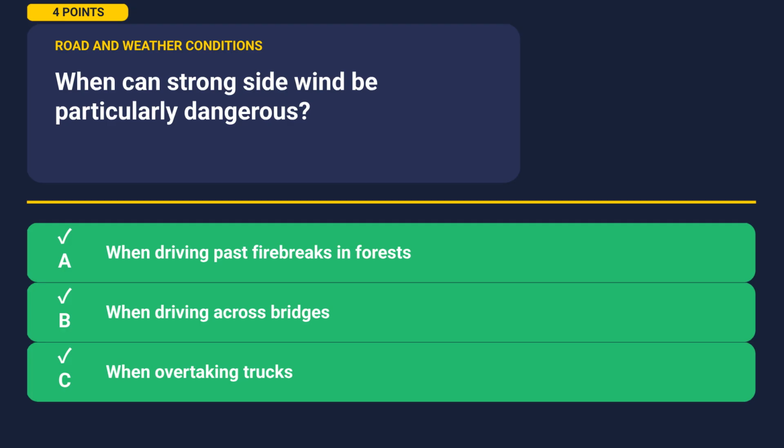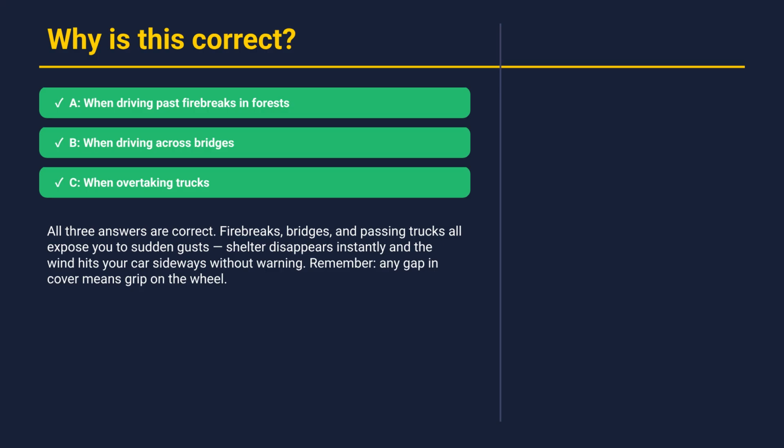All three are correct: A, B, and C. Let's understand why. All three answers are correct. Fire breaks, bridges, and passing trucks all expose you to sudden gusts. Shelter disappears instantly, and the wind hits your car sideways without warning. Remember, any gap in cover means grip on the wheel. Alright, let's move on to the next question.